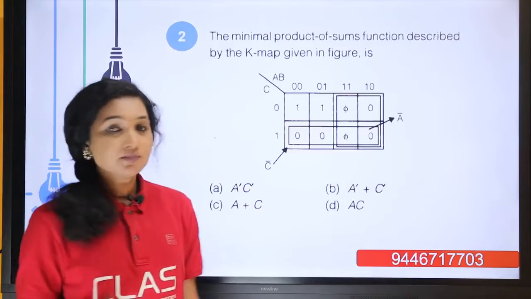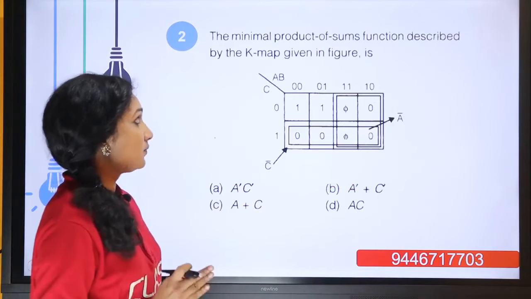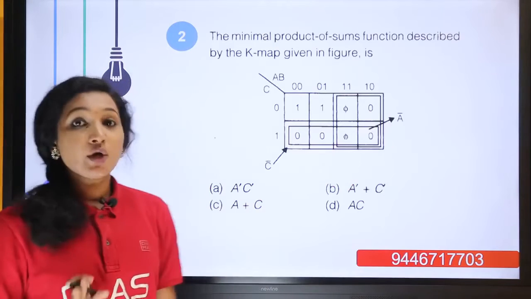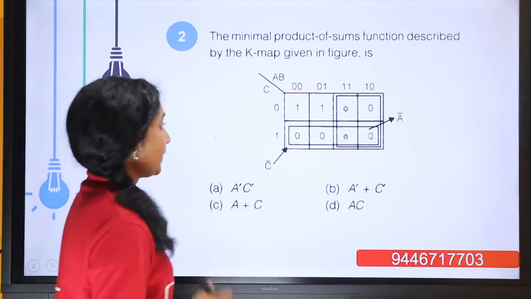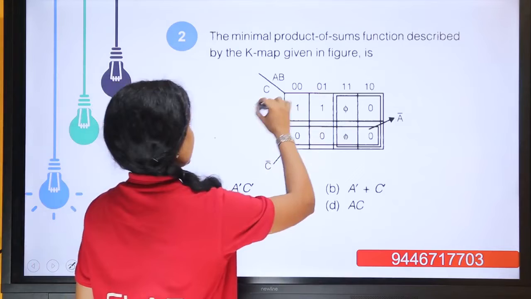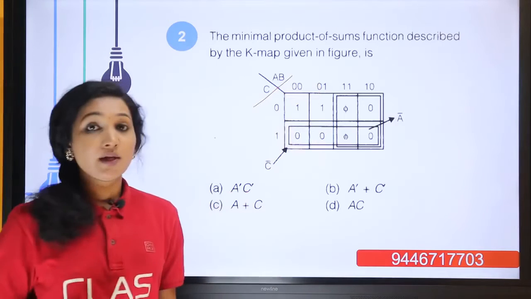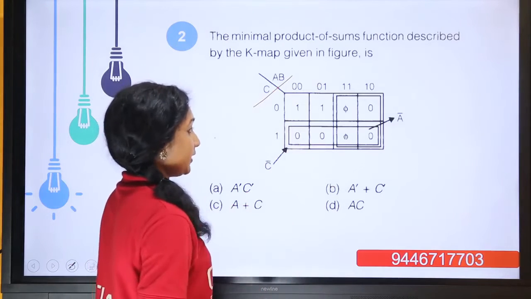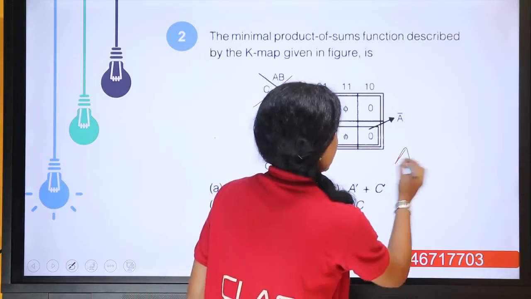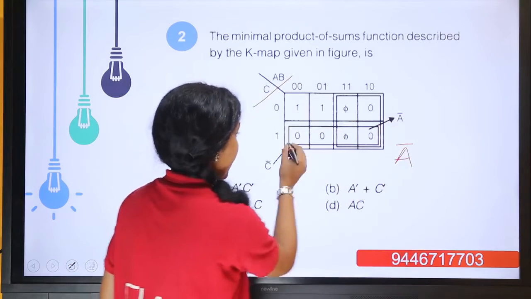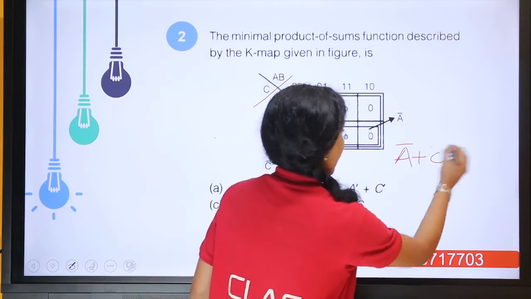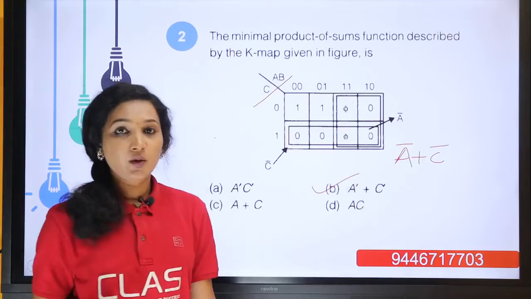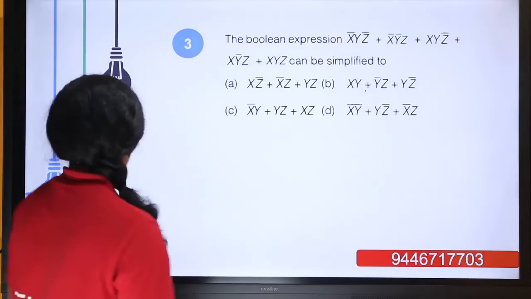Moving to the next question: the minimal product of sum function described by the K-map given in the figure. We have to find the minimal POS form. So, for grouping, this is a 3-variable K-map and we need the POS form. So, we have to group the zeros. Here the grouping has already been done. So, we can directly write the first grouping as A bar and this is C bar. It becomes A bar or C bar. It's given directly by option B again. Okay. Moving to the next problem.